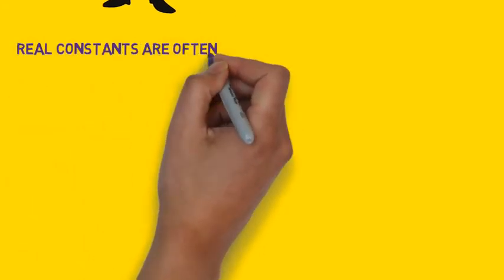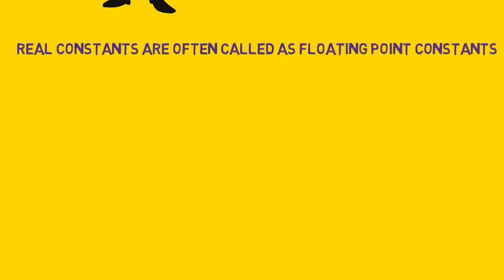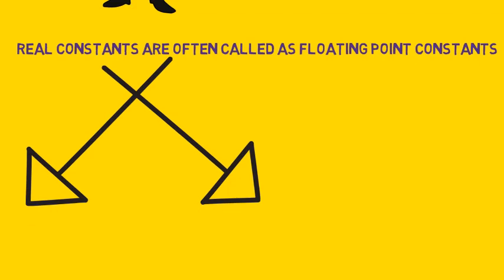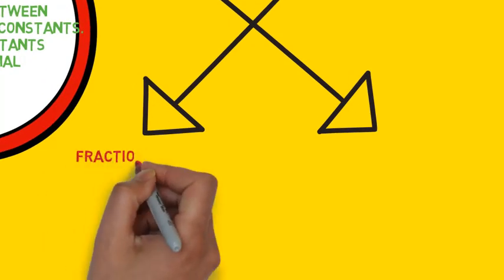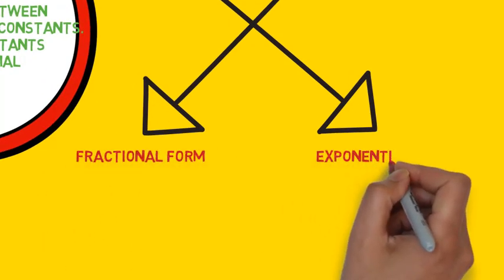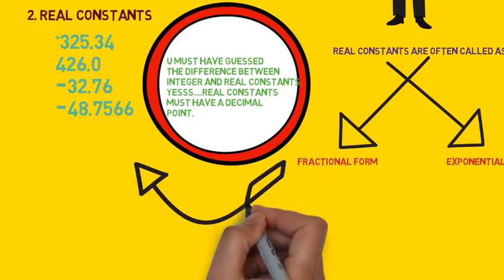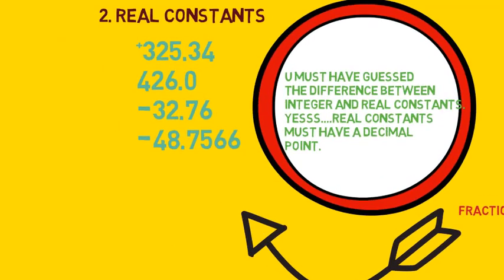See, 46 is an integer constant, but 46.0 is a floating point constant. Now these constants are divided into two parts. First is fractional form and the other is exponential form. These numbers are actually in fractional form only. So if you write numbers like this, then this is the fractional form.